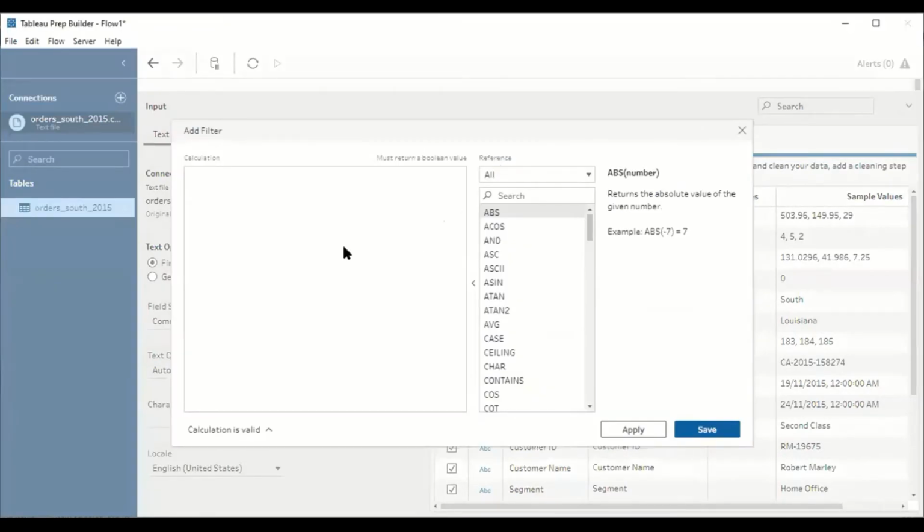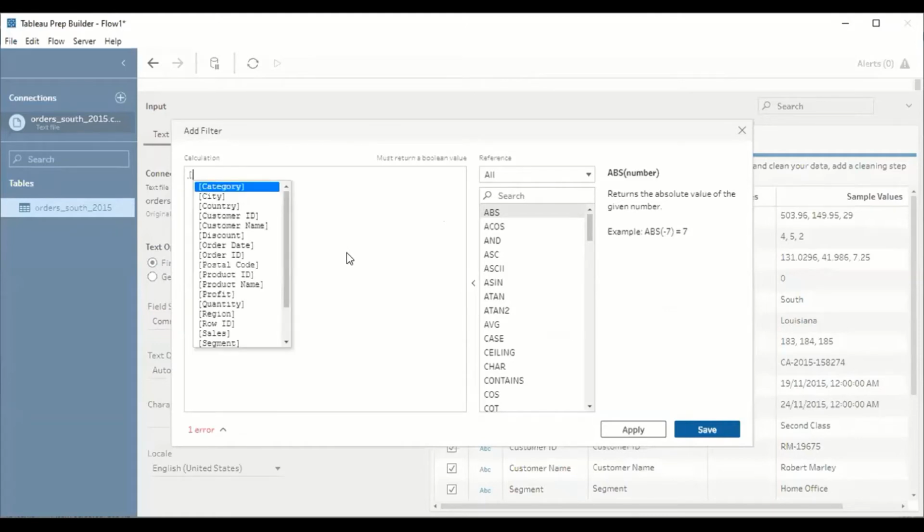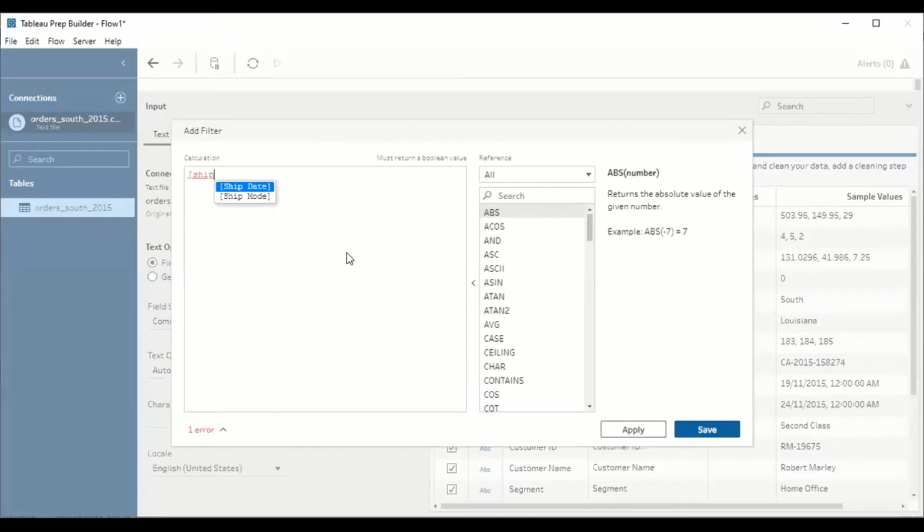Now here we have to write the code. Suppose I want only the first class. So I will mention the column name first. The column name is ship mode, no? The moment you type ship, it gives you two options which are available in the actual data, either ship date or ship mode. So select ship mode. Ship mode equal to, I want the data of first class, right? So type first class.